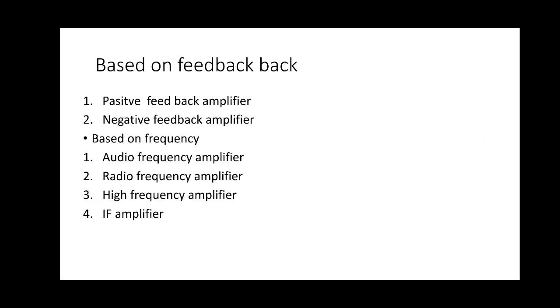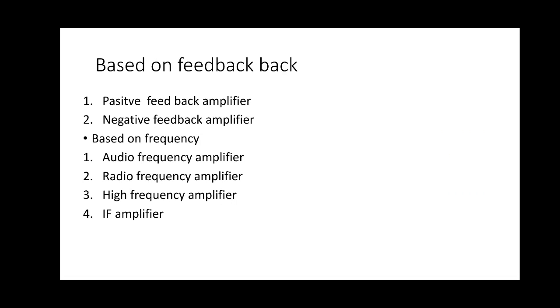An amplifier circuit which contains more than one stage of amplification is known as a multi-stage amplifier. In a multi-stage amplifier, single stage amplifiers are connected in cascade arrangement. Cascading means connection of the output of the first stage to the input of the second stage through a suitable coupling device, and so on. The coupling devices are generally capacitor, transformer. So first stage, coupling device, second stage, third stage.